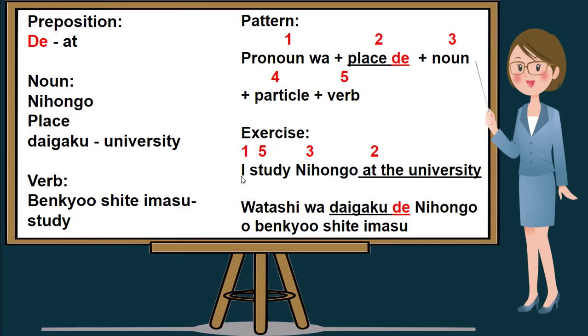Following again our pattern, I is watashi wa, followed by the place, at the university, daigaku de, followed by the noun Nihongo, followed by the particle o, and the last is the verb study, benkyou shimasu. I'll repeat. I study Nihongo at the university is watashi wa daigaku de Nihongo o benkyou shimasu.